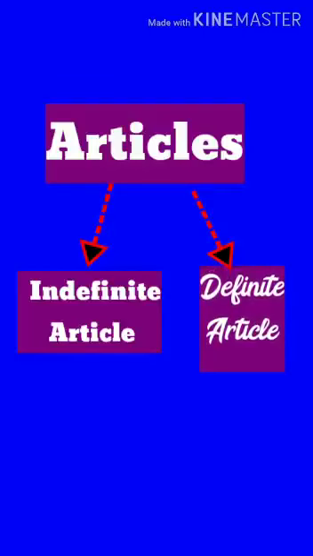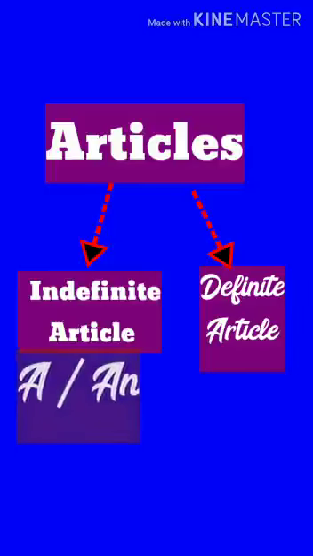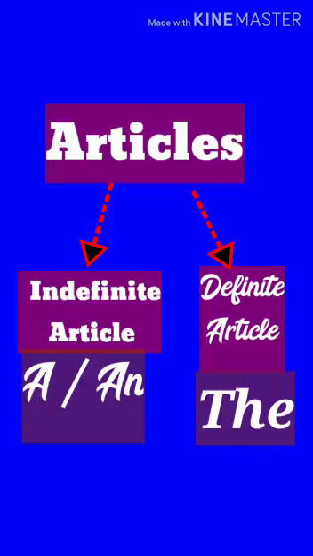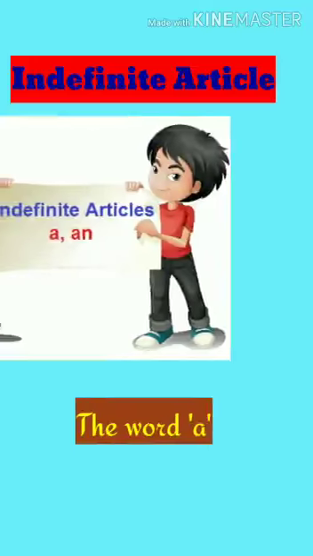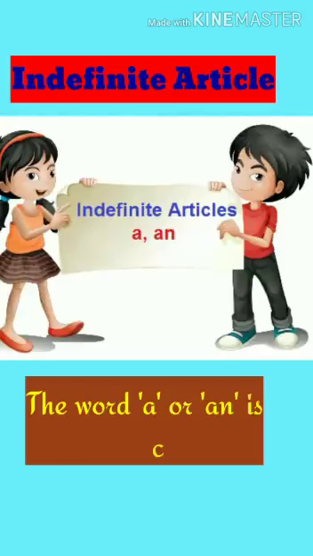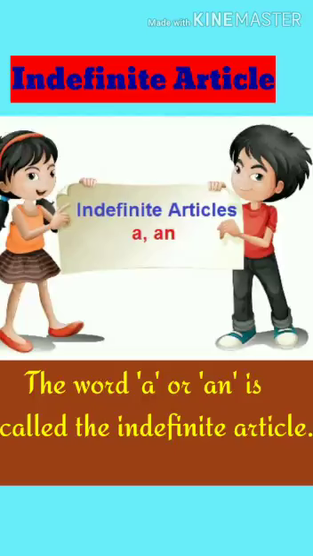Articles are further divided into two types: indefinite article and definite article. Indefinite article is a or an, whereas definite article is the. Indefinite article. The word a or an is called the indefinite article because it does not point out any one definite person, animal, or thing. Students, indefinite means not clearly expressed or defined.